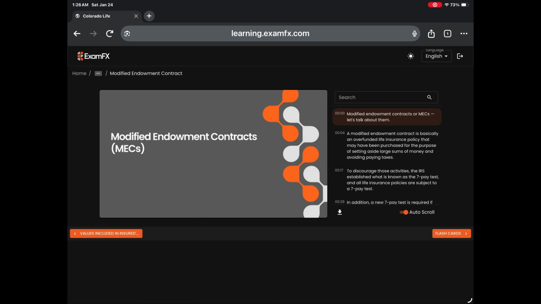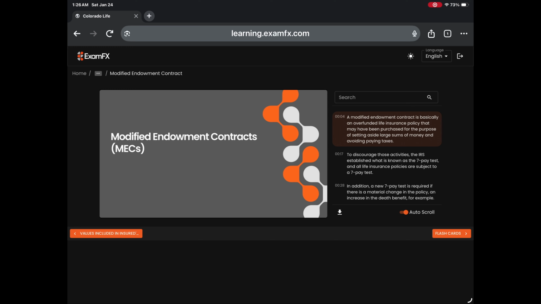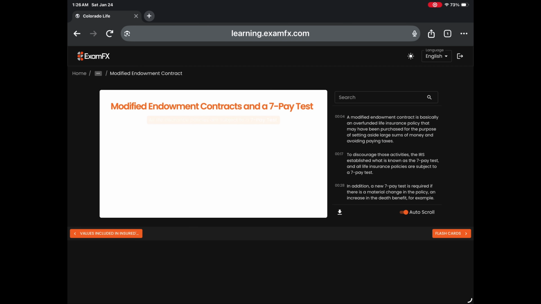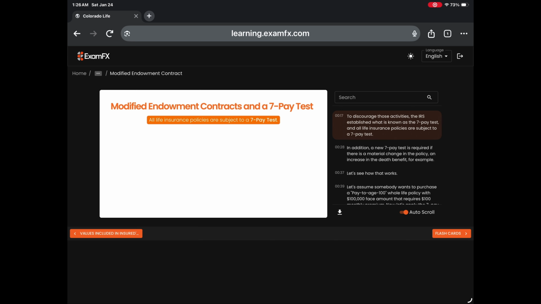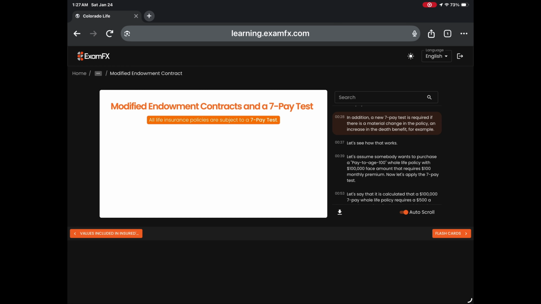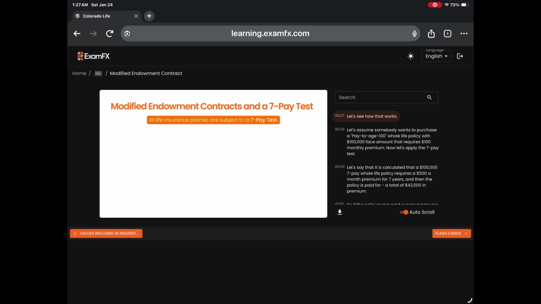Modified endowment contracts, or MECs. Let's talk about them. A modified endowment contract is basically an overfunded life insurance policy that may have been purchased for the purpose of setting aside large sums of money and avoiding paying taxes. To discourage those activities, the IRS established what is known as the 7-pay test, and all life insurance policies are subject to a 7-pay test. In addition, a new 7-pay test is required if there is a material change in the policy, an increase in the death benefit, for example. Let's see how that works.